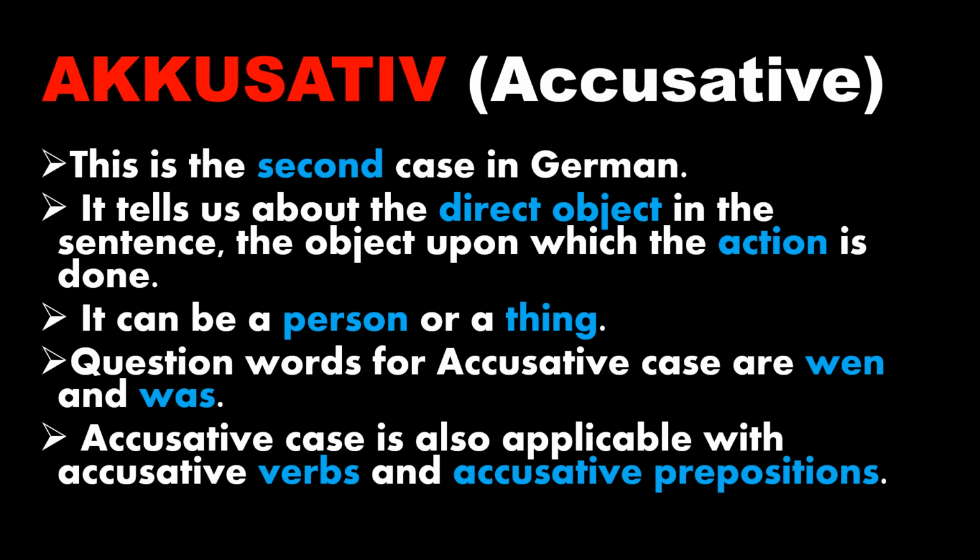I have included the list of accusative prepositions in this video, so you can refer that list to understand it better. And for accusative verbs, you can also watch my other videos, which is based on accusative verbs. So here I have given different colors to some words which are very important to remember in this explanation. That will help you to memorize it well.